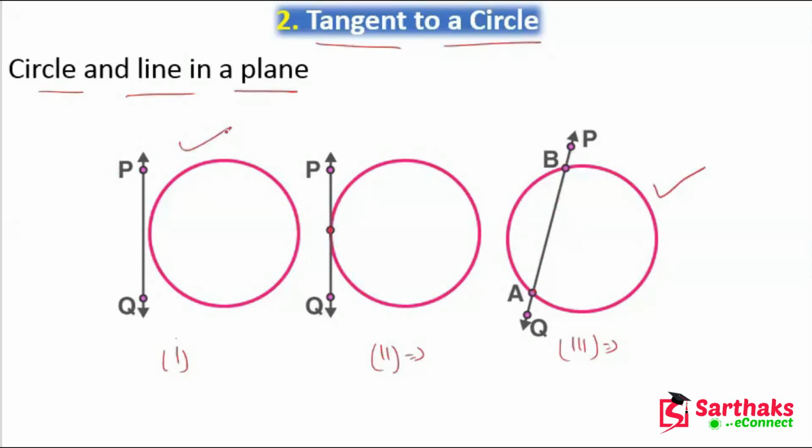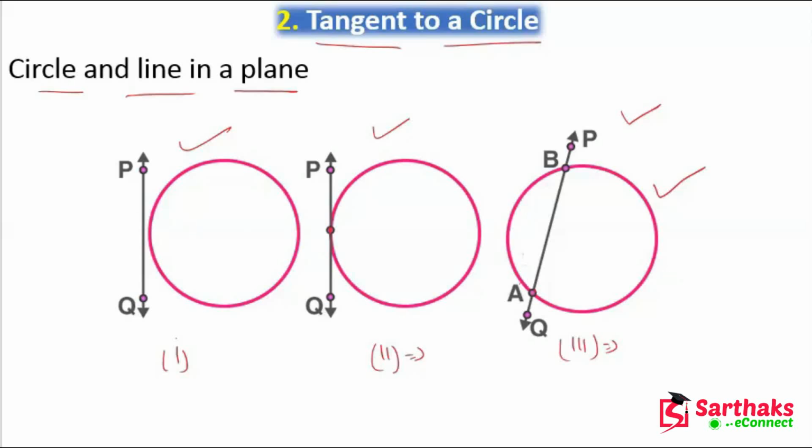In the first possibility, the line and circle are separate. In the second, the line and circle touch at a single point. In the third, the line and circle intersect at two points, meaning the line cuts the circle at two different points.